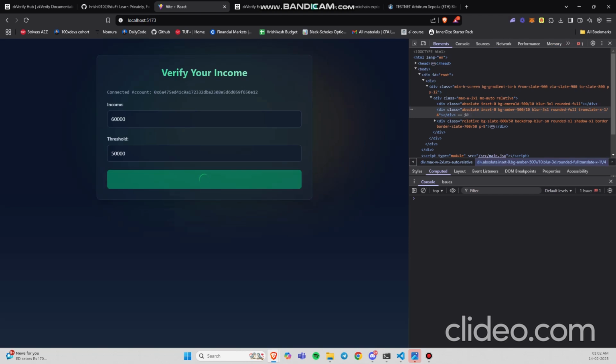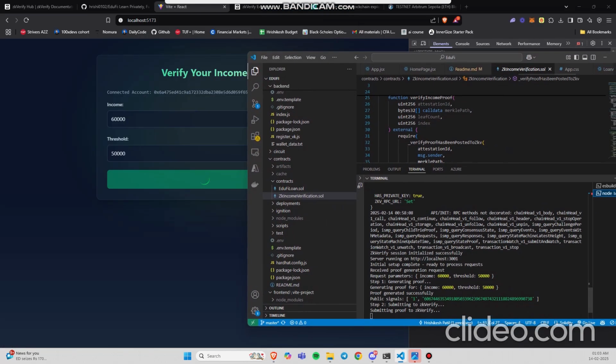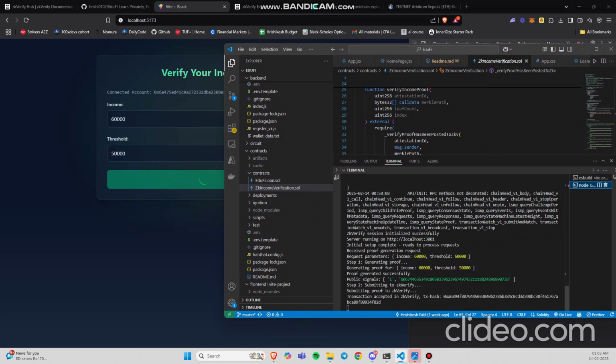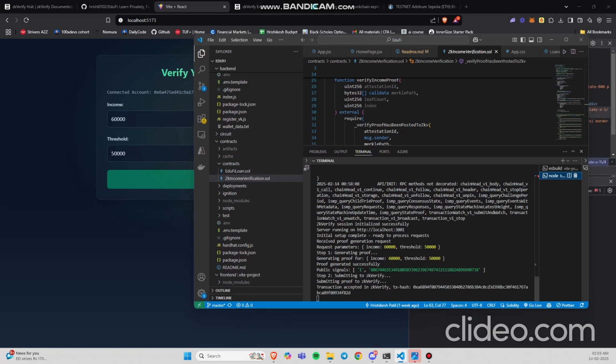So I click on generate proof. This takes a little time. I can show you the code as well. Okay, as you can see that the proof has been generated. It is submitted to ZK Verify. The transaction has been accepted in ZK Verify. Here's the transaction hash.